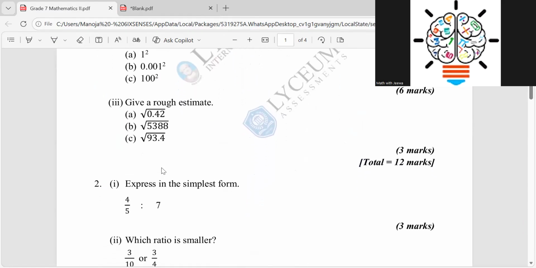Then we want to move to Roman number 3. Right? When you are moving to Roman number 3, children, you want to deal with the answer script like this. Here they have asked us to write the answers as a rough estimate. You don't want to write the exact value. How are we going to get the rough estimate if you come across this kind of situation? You just tell me how we are going to get the answers, right?